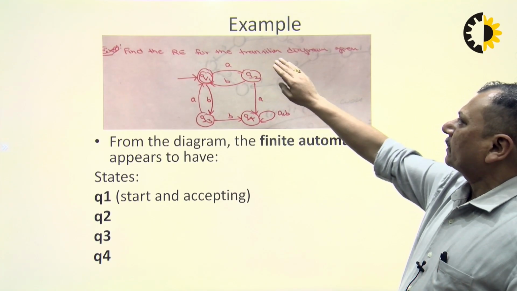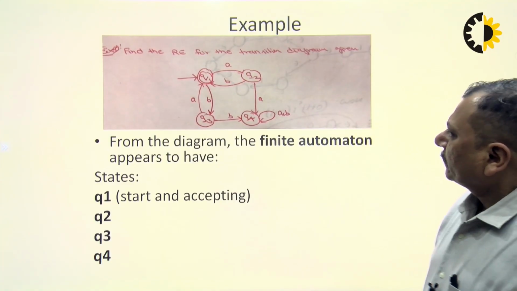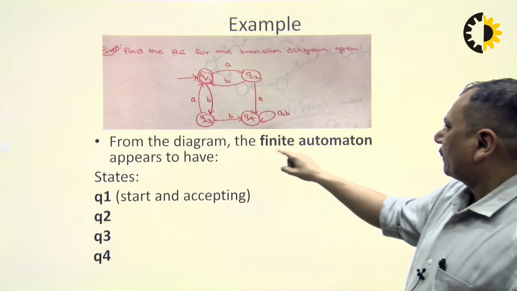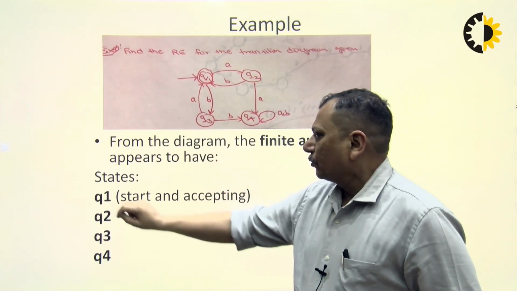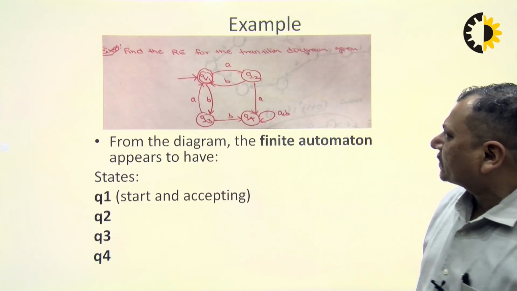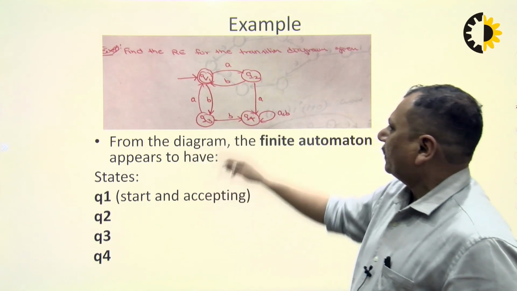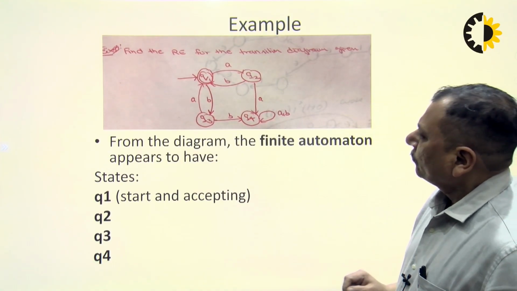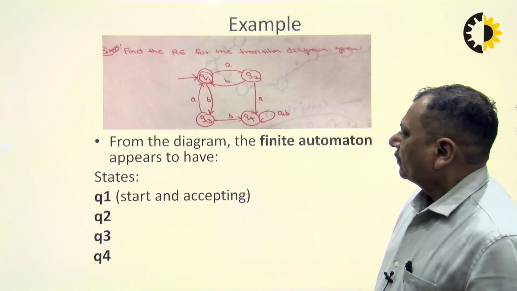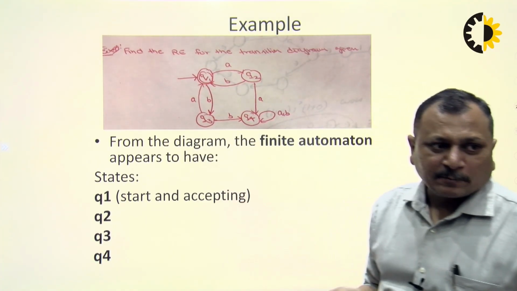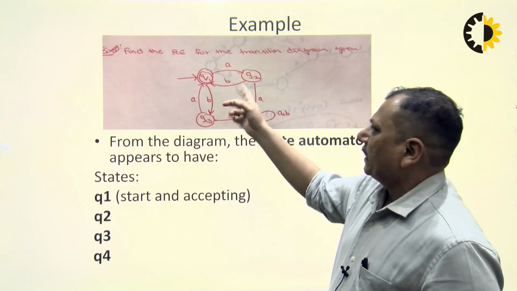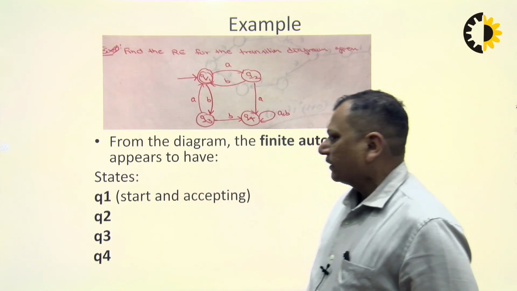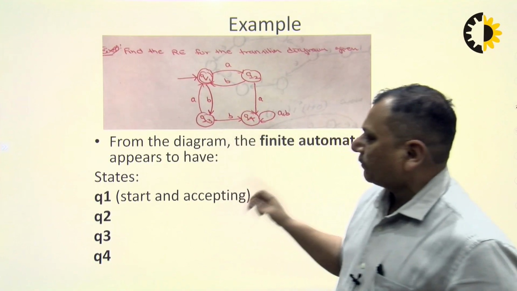Find the regular expression for the transition diagram given. In the given diagram, this is the DFA, we have 4 states. So from the given diagram, the finite automata appears to have Q1, Q2, Q3. There are 4 states where Q1 is the start state and also it is the accepting or the final state Q1. तो करना क्या है इसके अंदर? We will start from the state Q1, ठीक, और we will have to find the expression for the final state. So in that particular example, Q1 is start and accepting state is also Q1. ठीक है, तो Q1 से स्टार्ट करेंगे और Q1 का ही हम एक्सप्रेशन निकाल लेंगे.